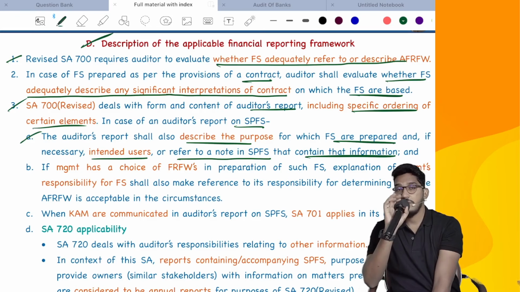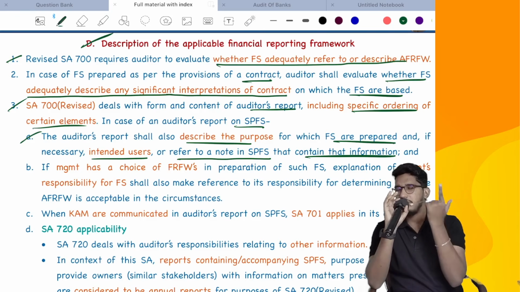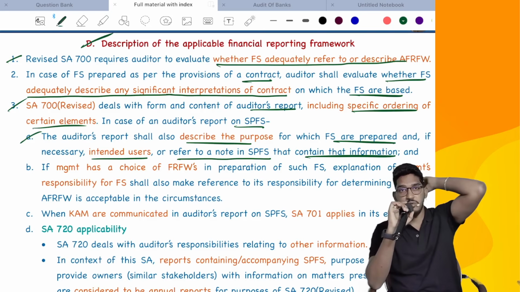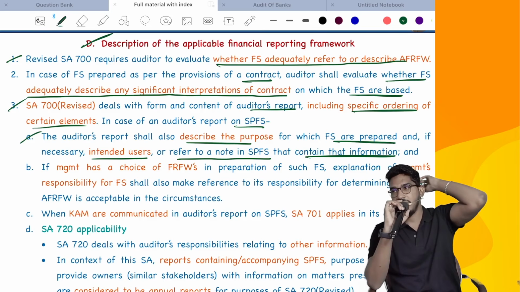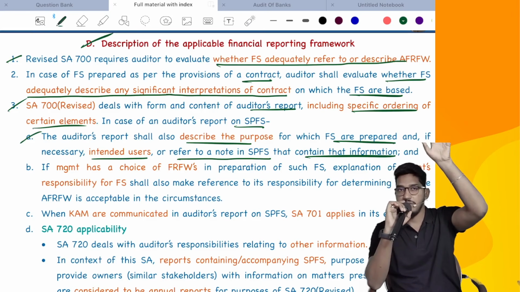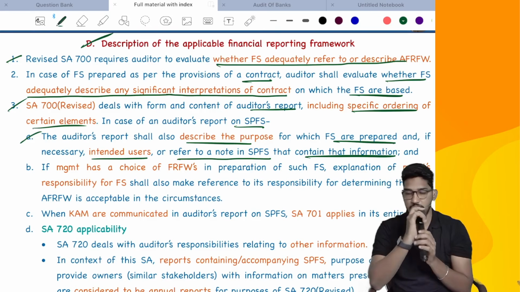No, in the first paragraph we will say financial statements, identify the financial statement, and also give a reference to the notes, identify the components of the financial statements. Five items will be there. So in that opinion paragraph itself, you can say that these financial statements are not prepared as per the applicable financial reporting framework. They are prepared as per a special purpose framework for so and so users, and you can mention that in the opinion paragraph only.